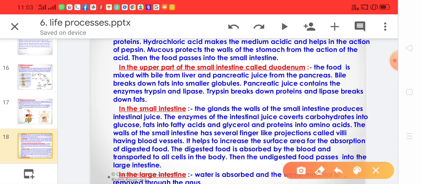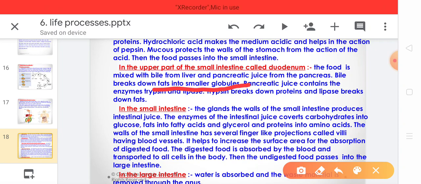Now when the juices are released into the duodenum, first of all, bile juice acts on the larger fat globules and converts them into smaller globules. Larger fat globules are broken down into smaller globules, and this process is called emulsification.